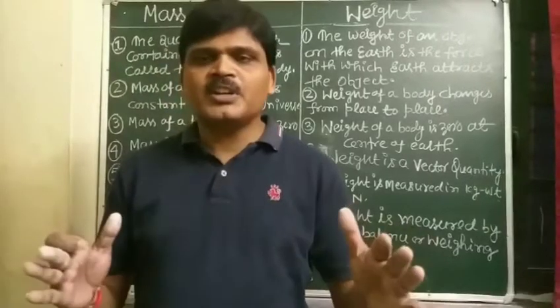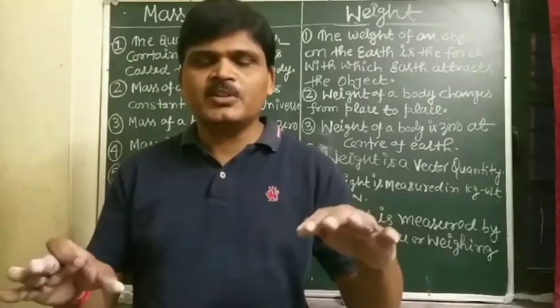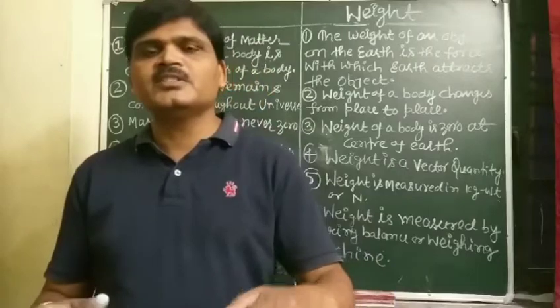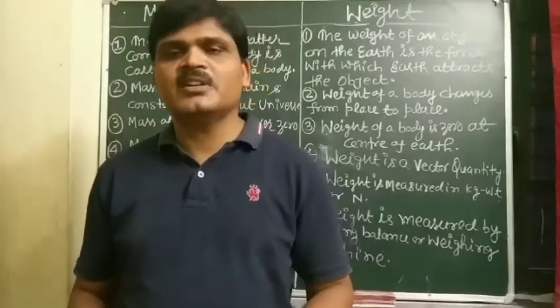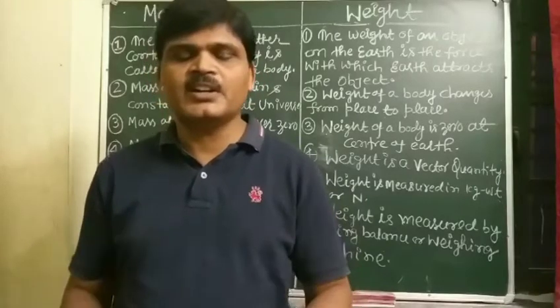Mass of a body is never 0, but weight of an object is 0 at the center of the earth. Mass is a scalar quantity whereas weight is a vector quantity.